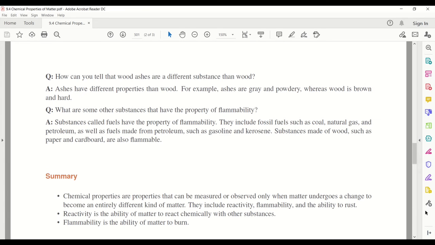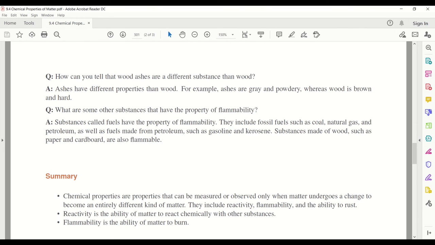Question: What are some other substances that have the property of flammability? Answer: Substances called fuels have the property of flammability. They include fossil fuels such as coal, natural gas, and petroleum, as well as fuels made from petroleum, such as gasoline and kerosene. Substances made of wood, such as paper and cardboard, are also flammable.